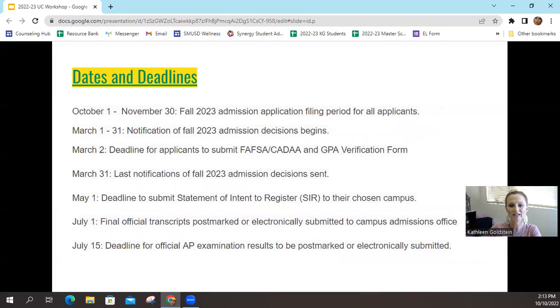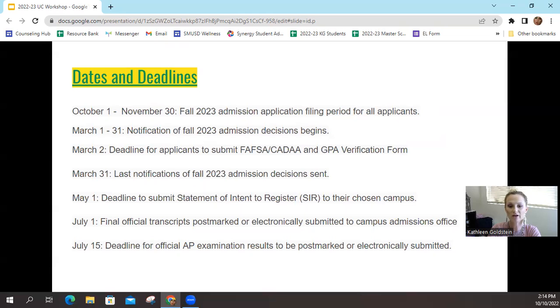Some important dates and deadlines. The application can be submitted from October 1st to November 30th. Students will be notified of if they were accepted or not from March 1st to March 31st. The deadline for the FAFSA and CADAA, which are financial aid applications, would be March 2nd. And the last date for notifications about decisions is going to be that March 31st date.